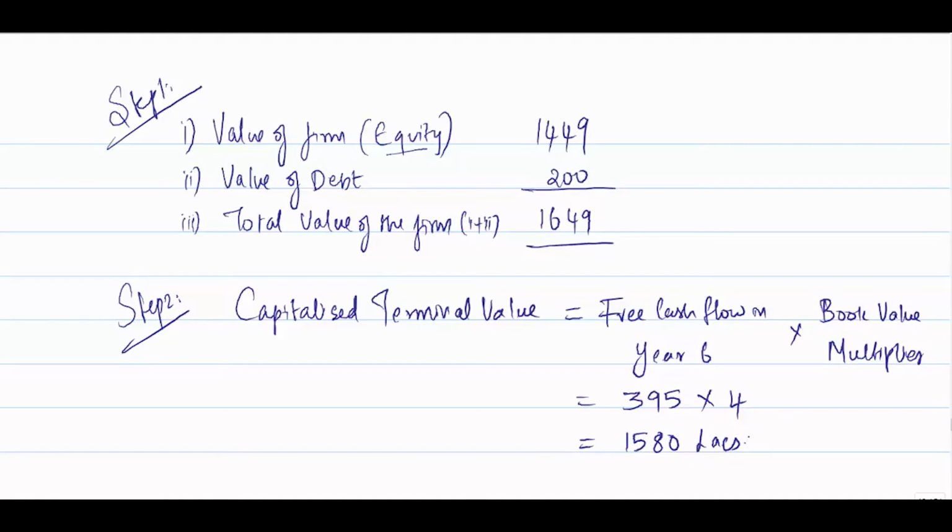Now we have the capitalized terminal value, and we know the free cash flows for years 1 to 6. We'll take those free cash flows and the capitalized terminal value, then discount them at the discount rate, which is 18%. That is step 3: we are going to find the present value of cash flows.